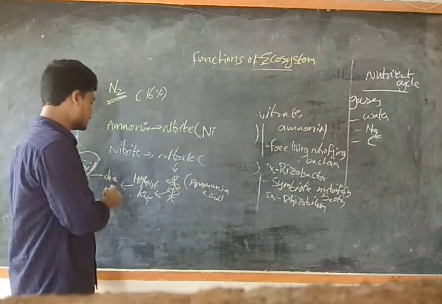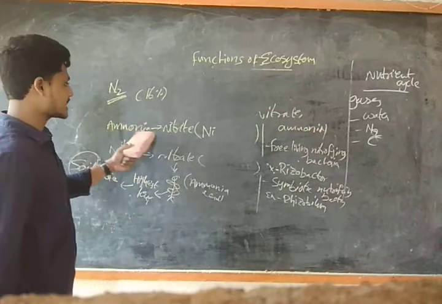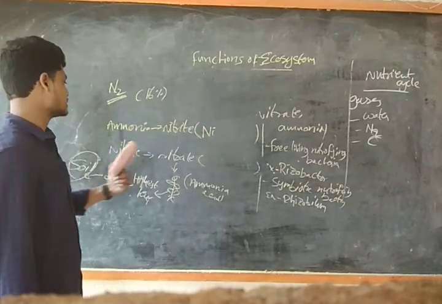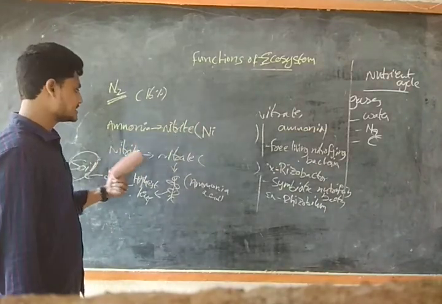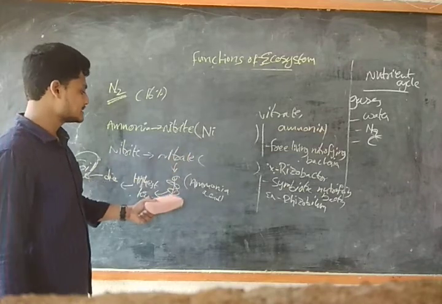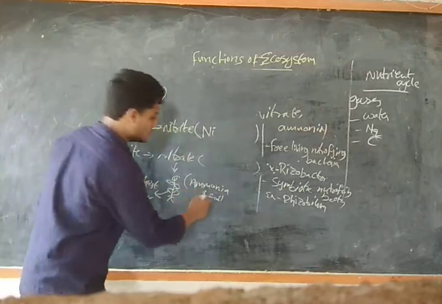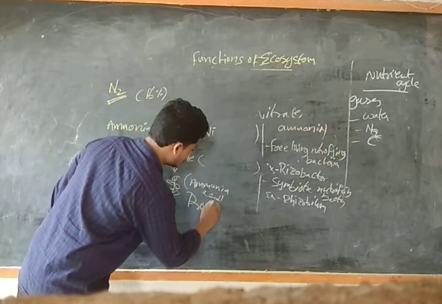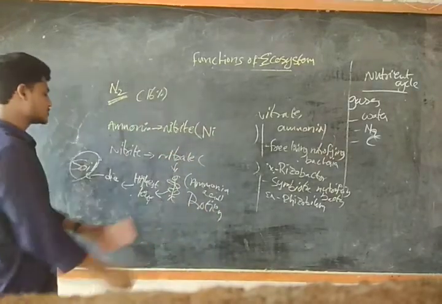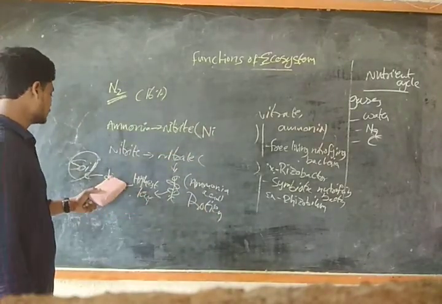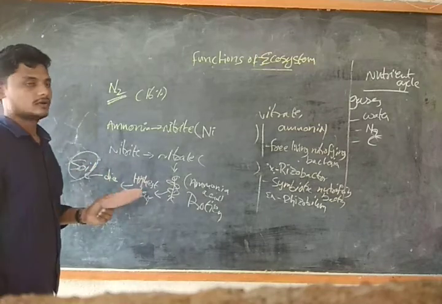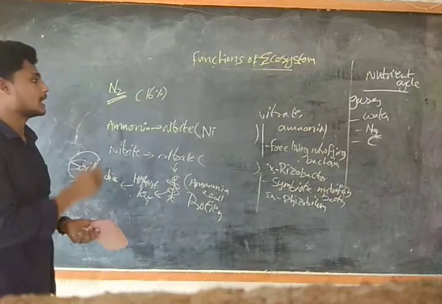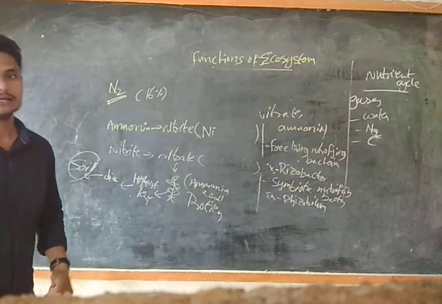I repeat: after ammonia is converted to nitrite through some process, and again the nitrite to nitrate, the nitrate will be taken up as amino acids, as protein. The plant reaches the highest level, and again it will die in the soil. So guys, this is how it happens.